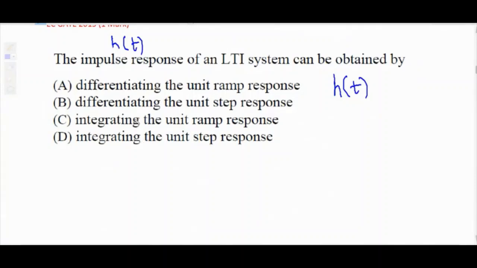If you are confused, then you will use the negative marks. The correct answer is differentiating. So h of t, impulse response, equal to derivative of step response. Again remember this point, impulse response equal to derivative of step response. The correct answer is option B. So this was in the year 2015 for 1 mark. The impulse response equal to derivative of step response.